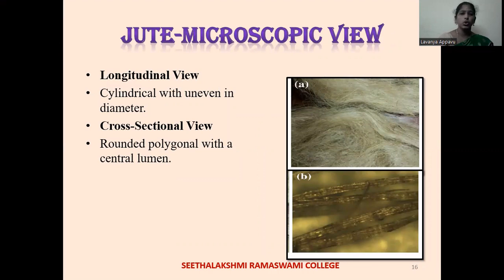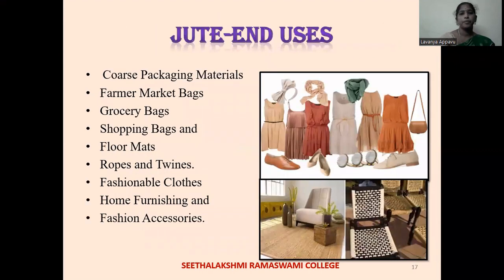Microscopic view of jute. Under the microscope, the jute is cylindrical and uneven in diameter. The cross-section view of jute is a rounded polygon with a central lumen.